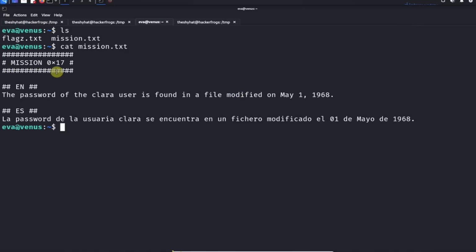And this is mission number 17. The description says, the password of the Clara user is found in the file modified on May 1st, 1968.